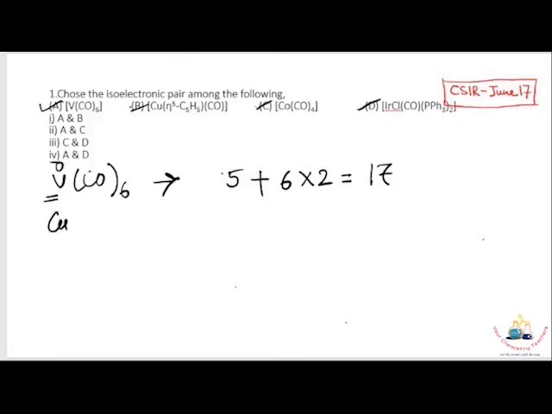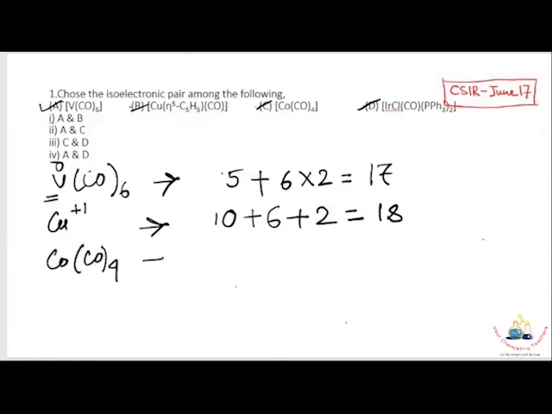For the copper complex, copper is in +1 oxidation state. That means copper provides 10 electrons. The eta 5 cyclopentadienyl ligand provides 6 electrons. Here is one carbonyl ligand, that is 2 electrons. It is 18 electrons. Now for the cobalt tetracarbonyl case, cobalt is in 0 oxidation state, so cobalt provides 9 electrons, and 4 carbonyls provide 4 cross 2, that is 17 electrons.